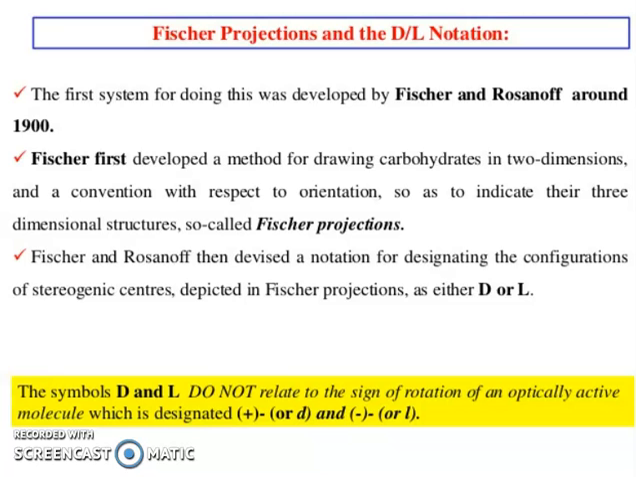The first system for doing this was developed by Fischer and Rosanoff around 1900. Fischer first developed a method for drawing carbohydrates in 2 dimensions, with conventions with respect to orientation, so as to indicate their 3-dimensional structure, the so-called Fischer projection. Fischer and Rosanoff then devised notations for designating the configurations of stereogenic centers, depicted in Fischer projections as either D or L. The symbols capital D and L do not relate to the sign of rotation of an optically active molecule, which is designated positive or negative.